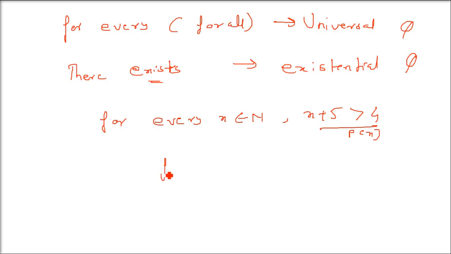Now you can write this same sentence like this, because this is going to come in the questions also: for every x belonging to capital N, P(x). In later discussions, we won't write again and again "for every x belongs to N, x plus 5 is greater than 4." Now the next thing, which is very important, is implications.